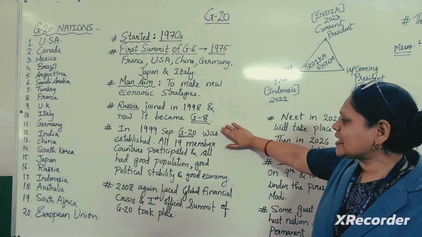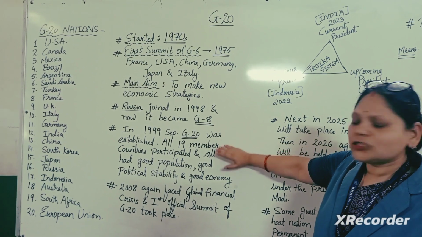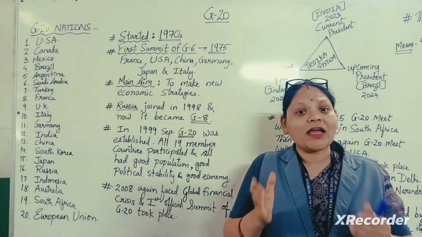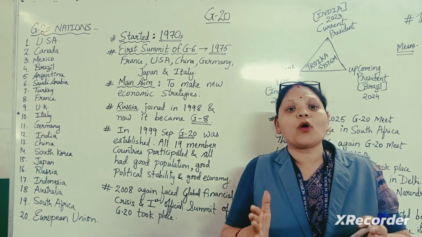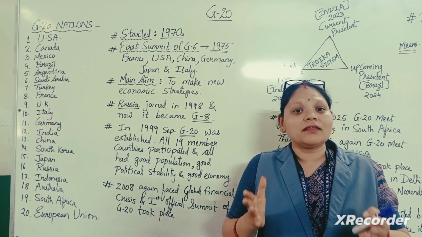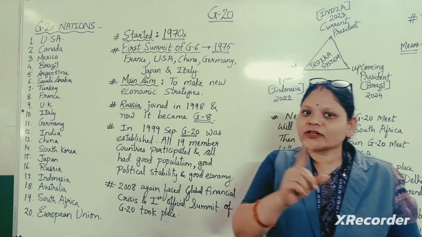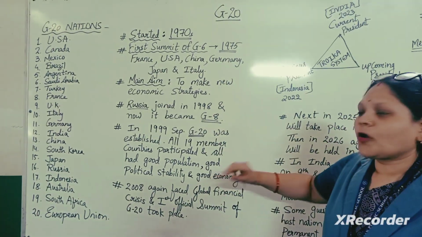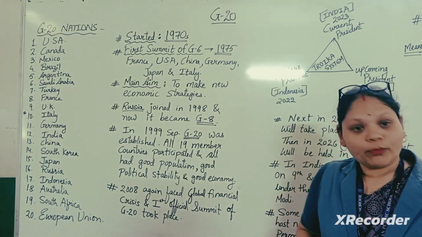Then in September 1999, G20 was formed with these 19 members. Why was this group of 20 countries combined together? Why were these 20 countries chosen? The reason is that all these nations have good population, good political stability and good economy.